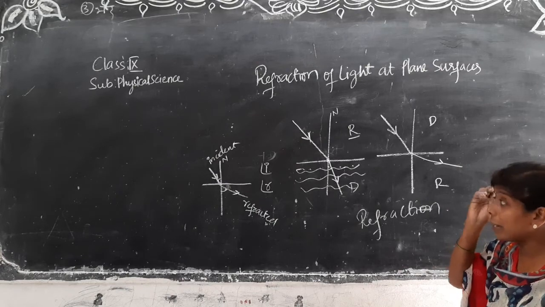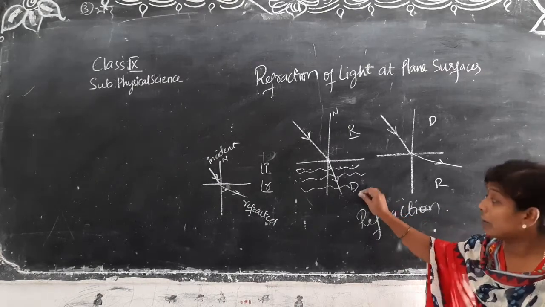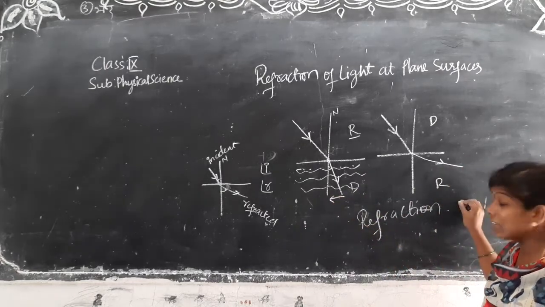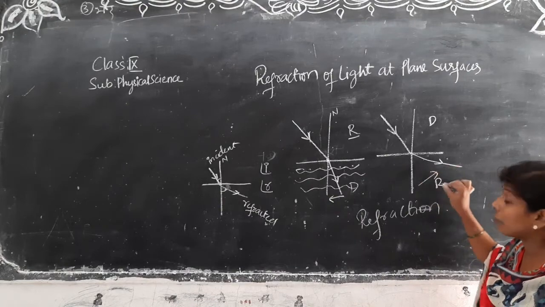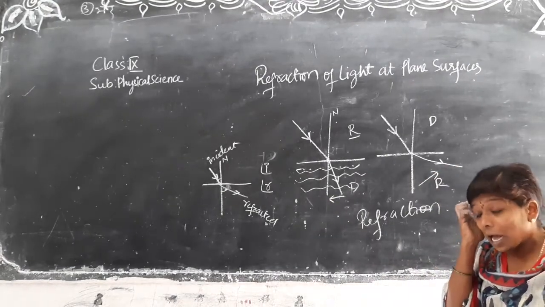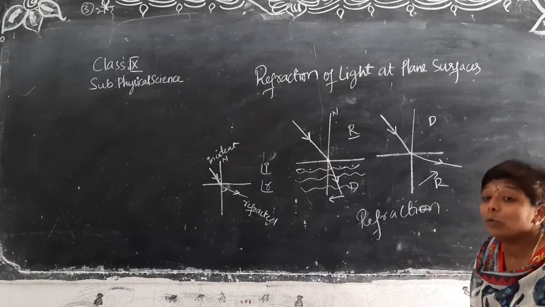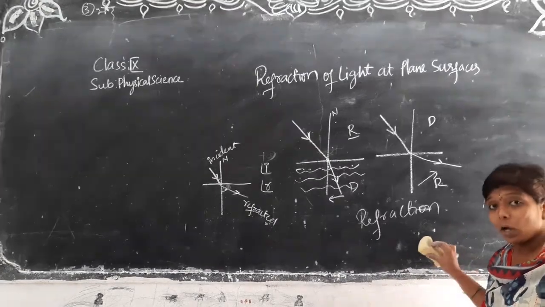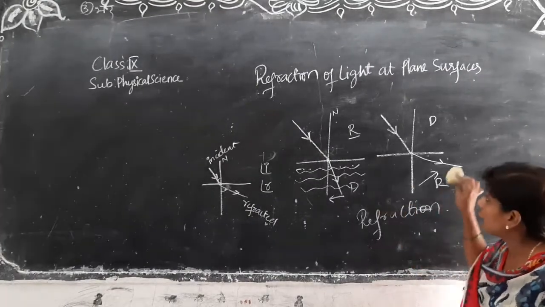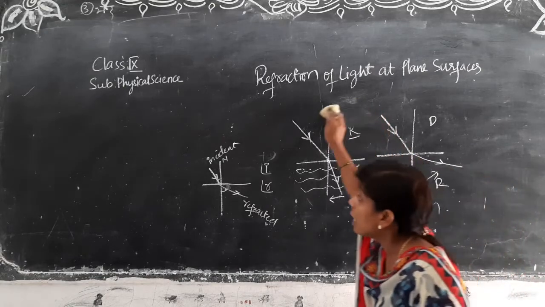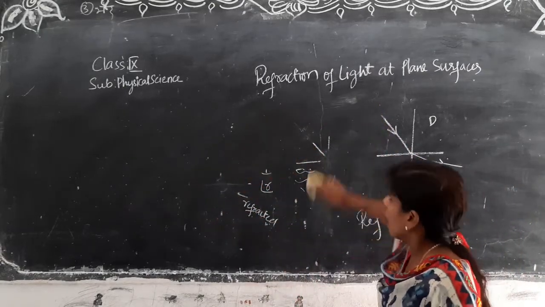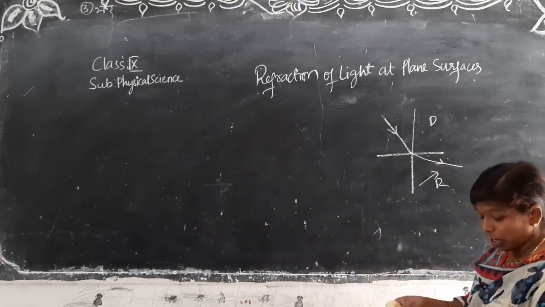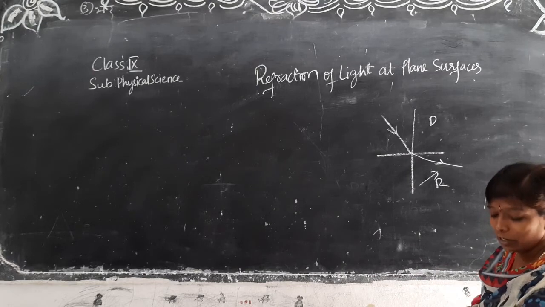So observe, in rarer to denser, the refracted ray is coming closer to the normal. In this case, the refracted ray is going far away from the normal. Understanding? These situations we are using for further topics. All of you are getting? Based on these situations, we are going to see total internal reflection here.